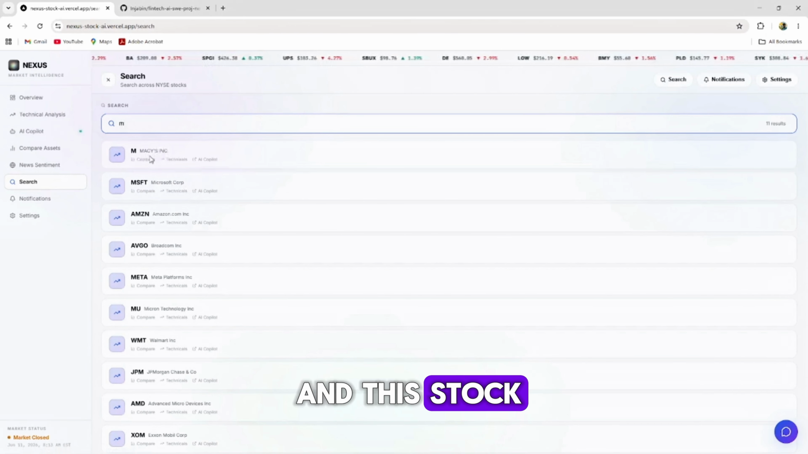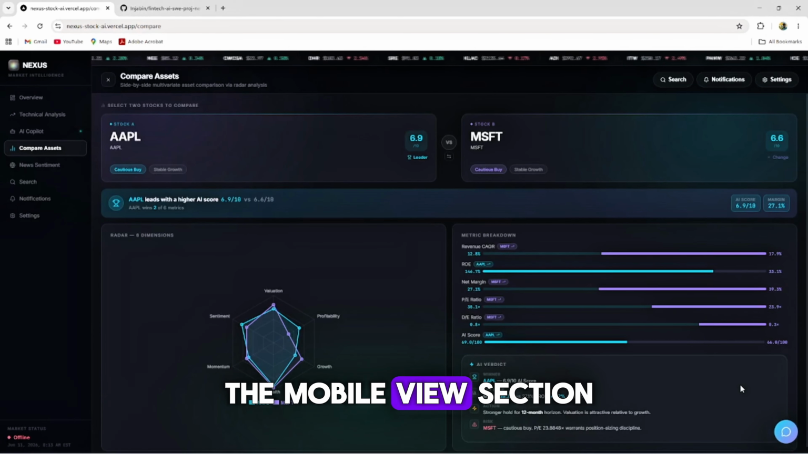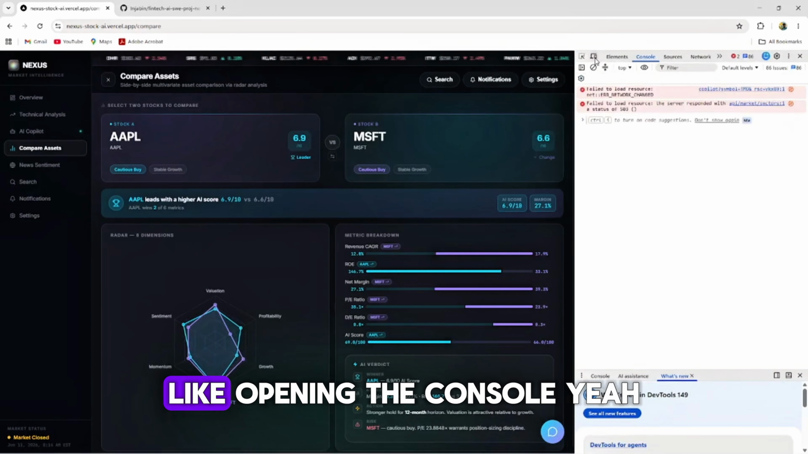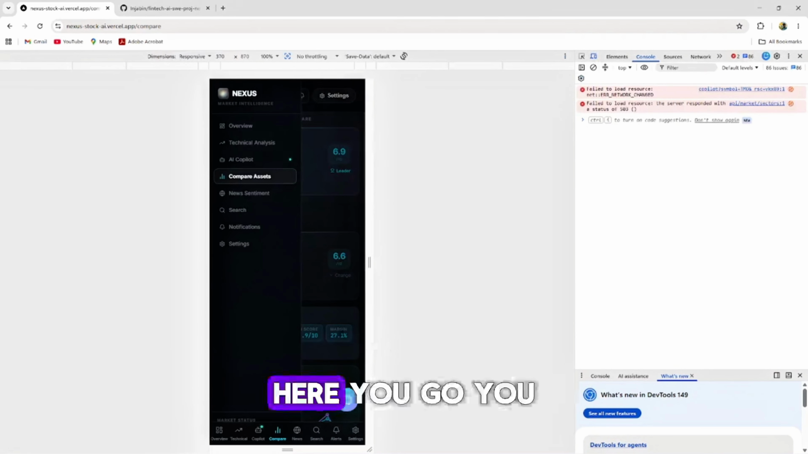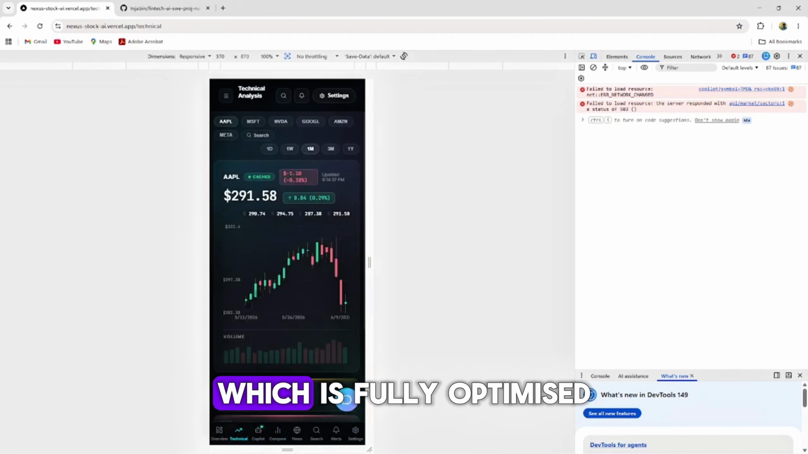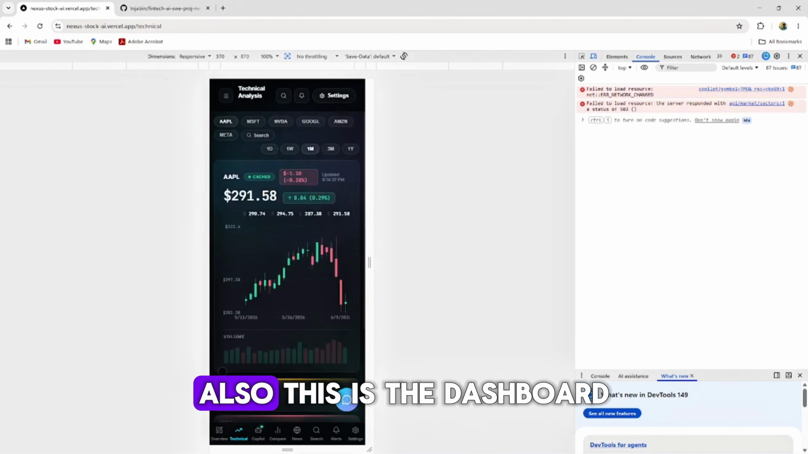We also have an overview section here in the settings, showing which stocks are added, and the appearance. We have a dark theme. Now let me show you the mobile view, like opening the console. Yeah, here you go. You can see the mobile view of this application, which is fully optimized for mobile also.